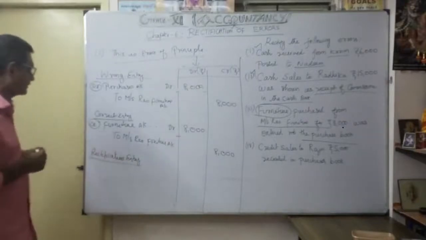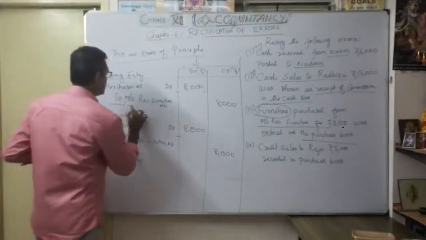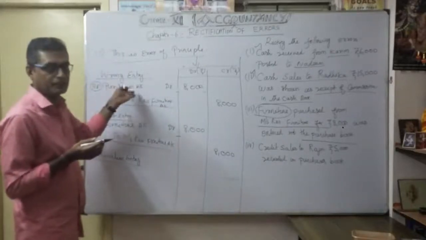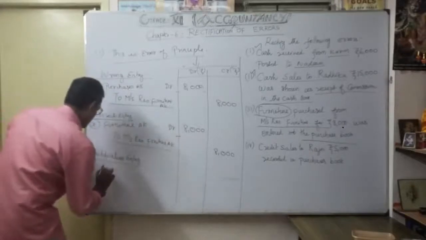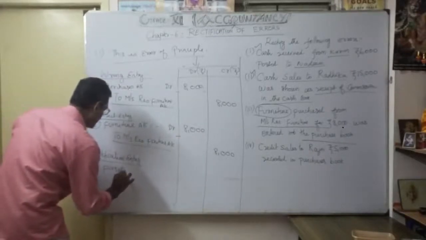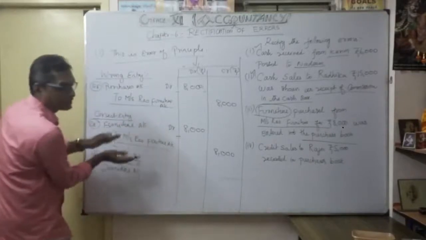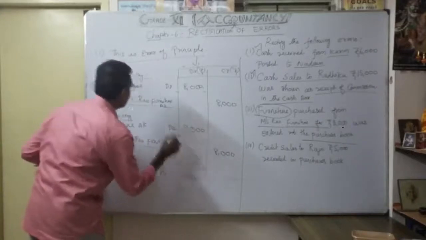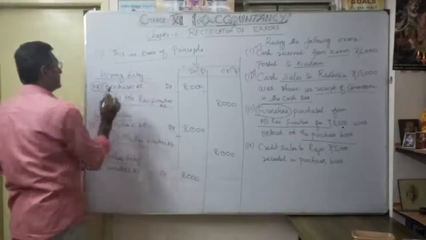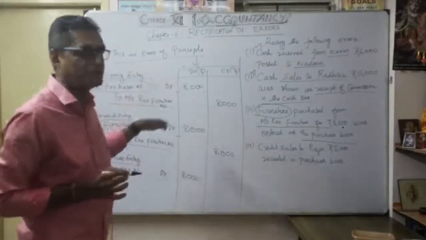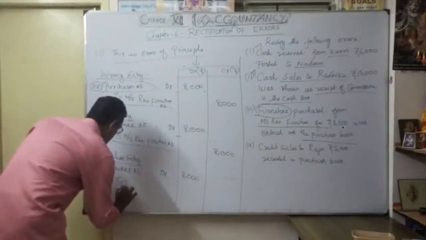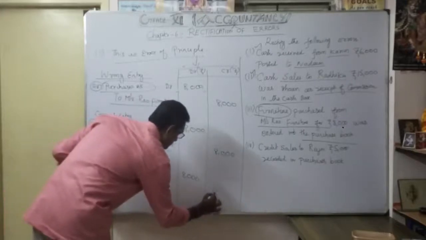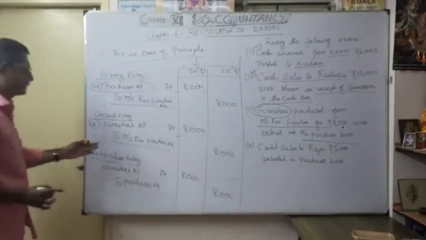Now what is the rectification entry? Very simple. As you know, the credit part is correct. Instead of purchases, wrongly debited earlier, now we are going to credit. Furniture anyway we are going to debit, we want to show it. Earlier it was not shown, that's why I am going to show it now. Furniture account debit 8,000. Earlier I considered purchases as debit, so it was wrongly debited. Now I am going to rectify, that's why I am going to credit to purchases account 8,000. Now understood? That's the rectification entry.